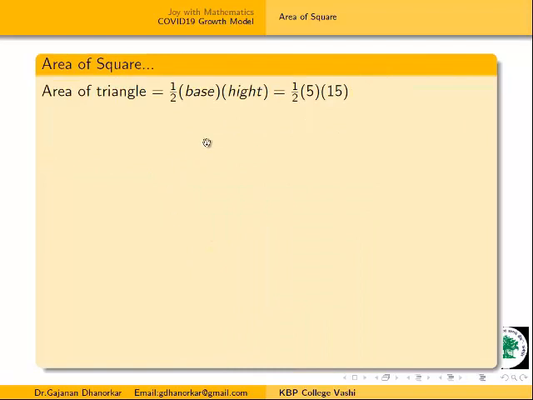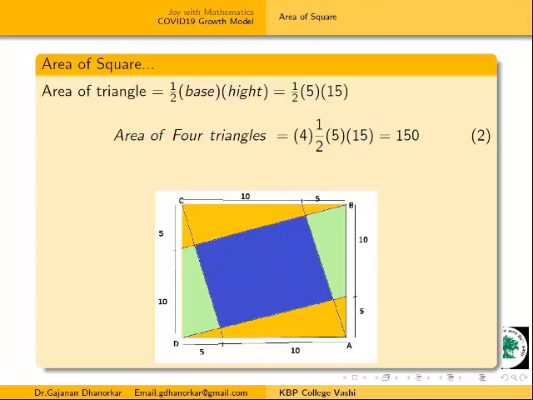Here, depending on this formula, we will get the area 1/2 times 5 times 15. We will get the area of the first triangle, and then we get the area of 4 triangles. Up to this is easy. Now here this is again the second triangle, which means the first 2 and these 2 are 4 triangles.